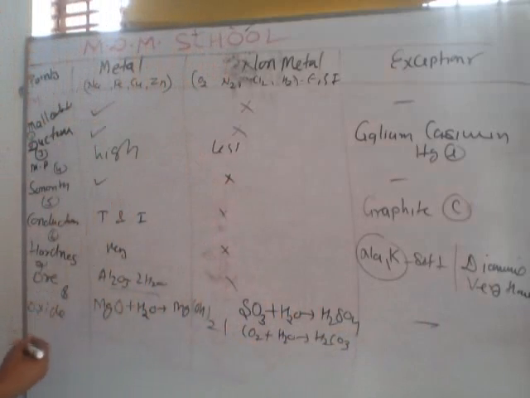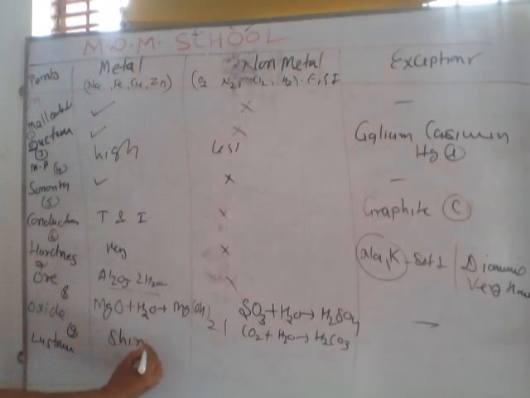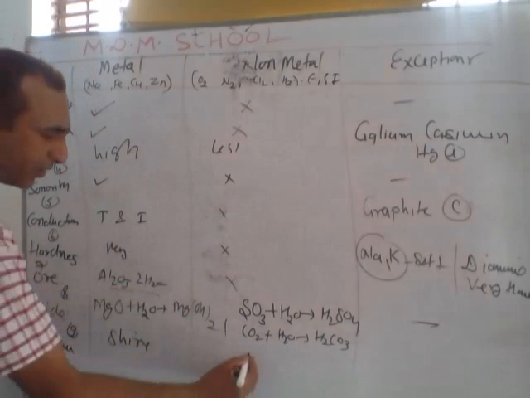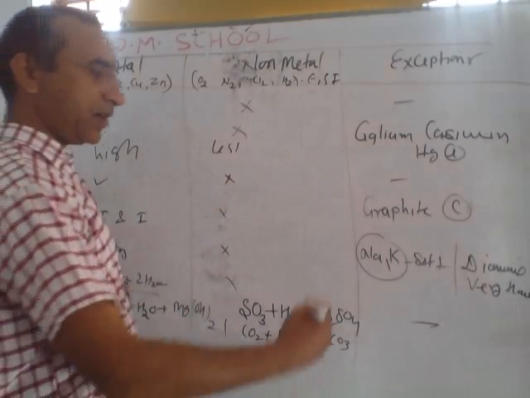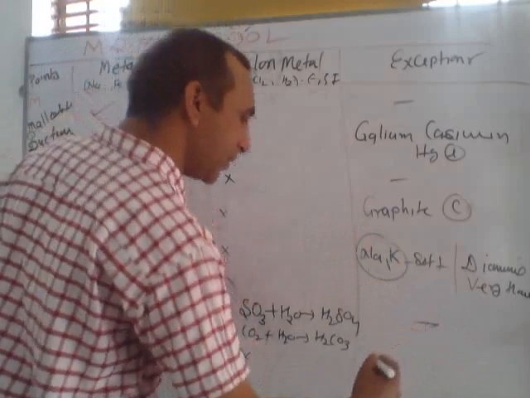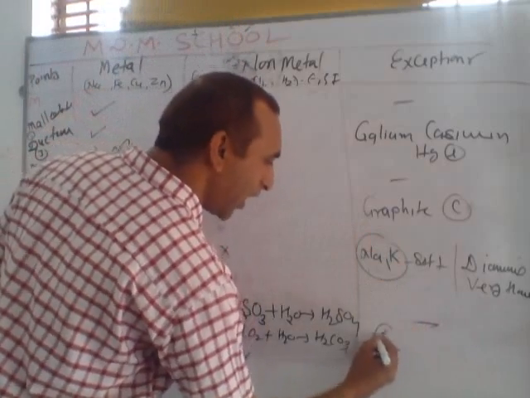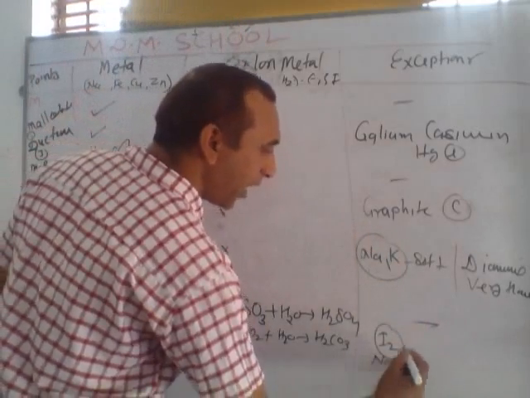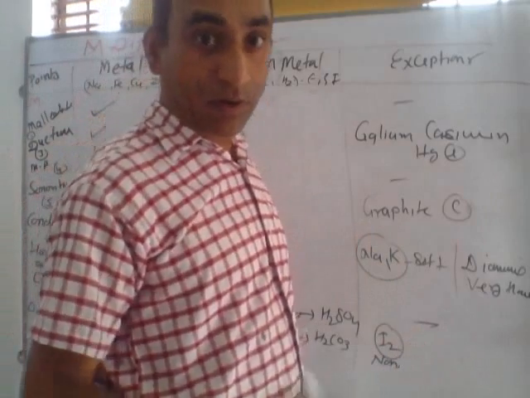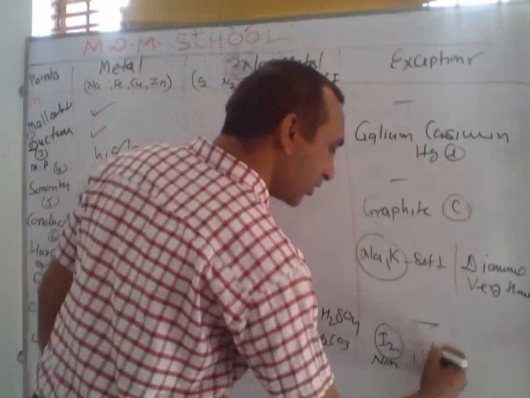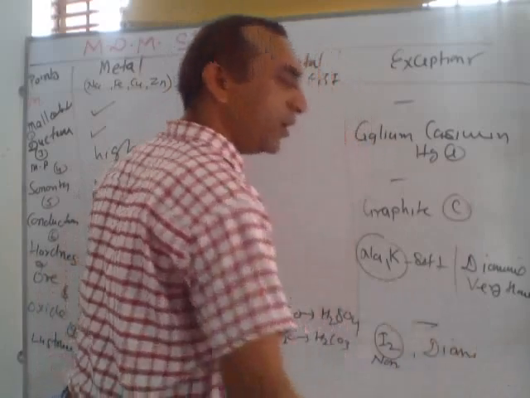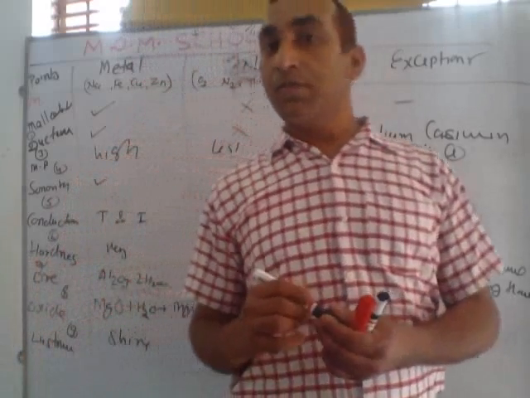The last point, 9th, means luster. Maximum metals have a specific shine. This shine is called luster, and non-metals are not lustrous. But there are some exceptions. What examples? This is iodine. I2 is a non-metal, and iodine has shine. A non-metal with shine. Also diamond. Diamond is a non-metal, but it is shining.